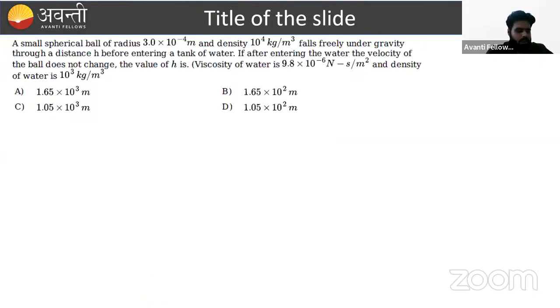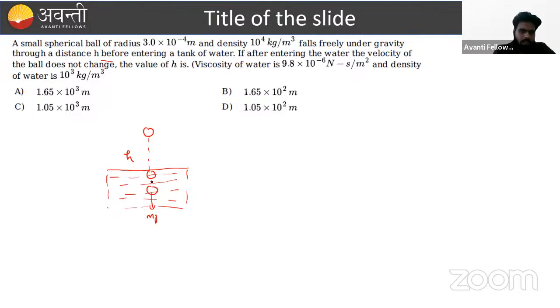Again, this is a question that comes from a mixed concept of kinematics and viscosity. Suppose a ball is dropped from some height and covers a distance h. Then the ball moves in some liquid, and the viscosity of the liquid is given. If the ball just enters the liquid, how many forces act? One is mg, another is the viscous force, and another is the buoyant force.